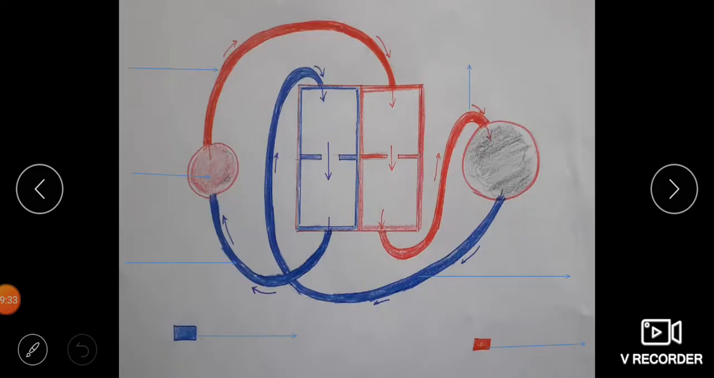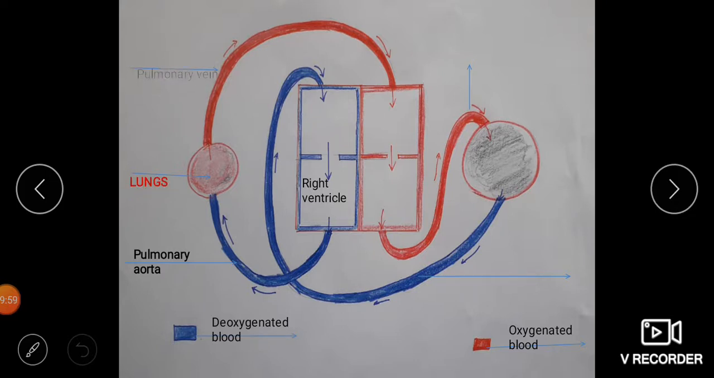See how it goes. The red represents oxygenated blood and blue represents deoxygenated blood. The right ventricle pumps deoxygenated blood into the pulmonary artery, which carries it to the lungs. The blood gets oxygenated. Oxygenated blood is carried by the pulmonary vein into the left atrium, called pulmonary circulation.